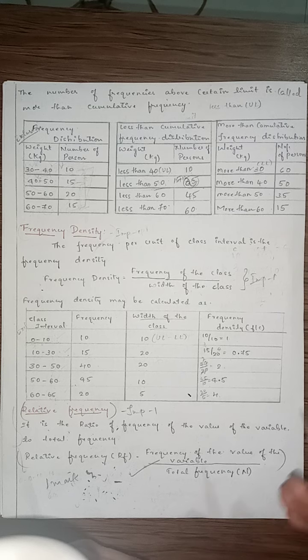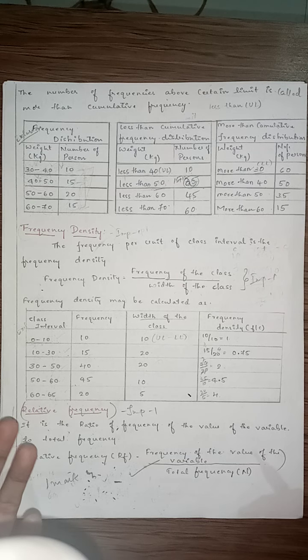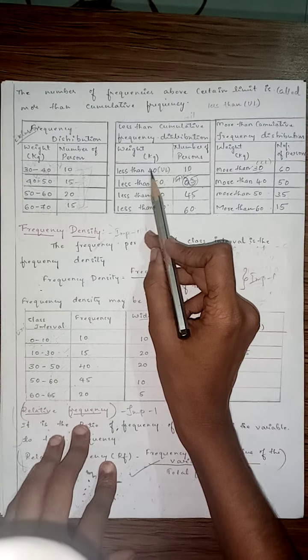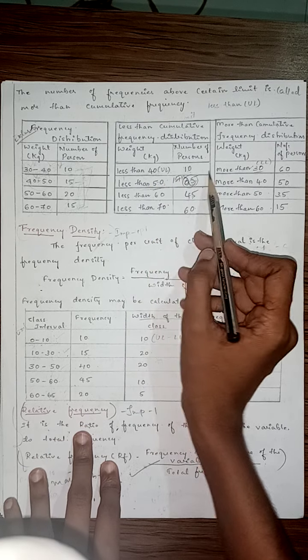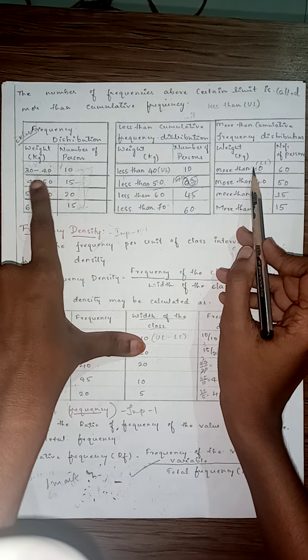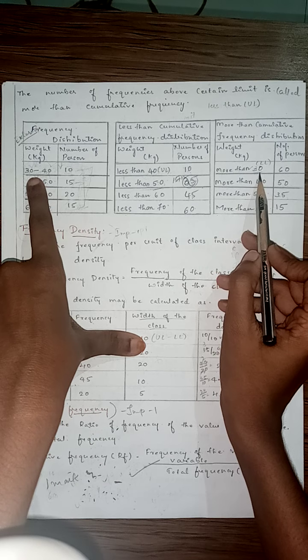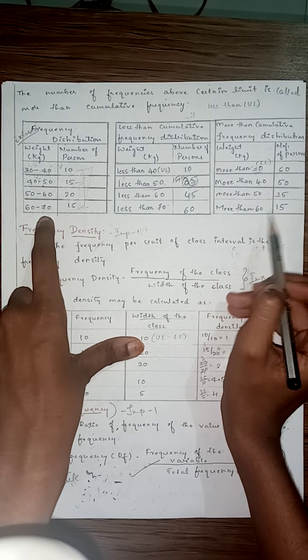Clear? So in less than cumulative frequency we have to consider less than. If it is more than, then we have to consider more than. Clear? So here less than means less than upper limit. Always it is upper limit. When it is more than, then it is more than the lower limit. The first column lower limit is 30, so more than 30. Next more than 40, more than 50, more than 60.